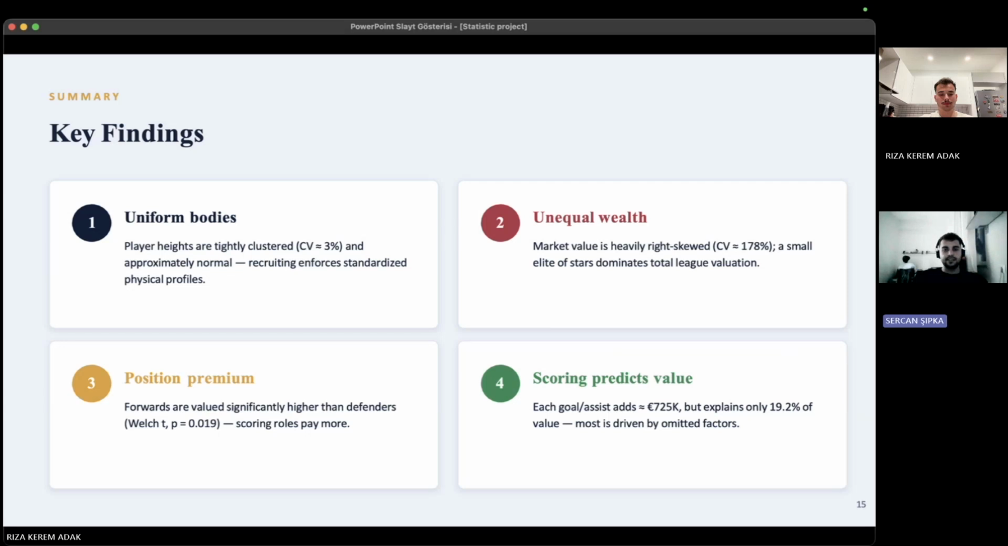To conclude, our study produced four main findings. First, player heights are extremely consistent and approximately normally distributed. Second, market values are very unequal and dominated by a small number of elite players. Third, forwards have significantly higher market value than defenders. And finally, score contribution positively affects market value, although it explains only part of the variation.